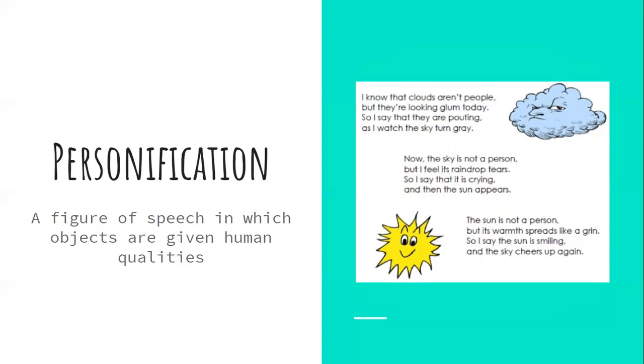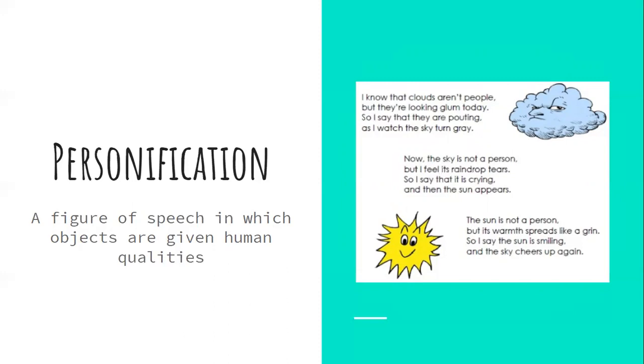So I say they are pouting. That's another thing a human does that a cloud can't really do. That's personification. As I watch the sky turn gray. Now, the sky is not a person, but I feel its raindrop tears. So the sky is not a person, but it's having tears in this poem. And it's also crying. So I say that it is crying.